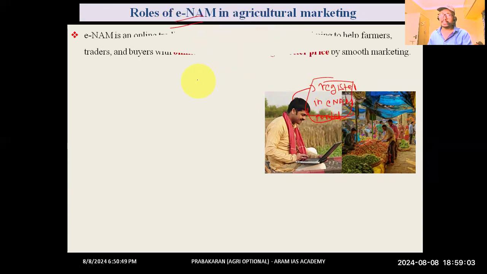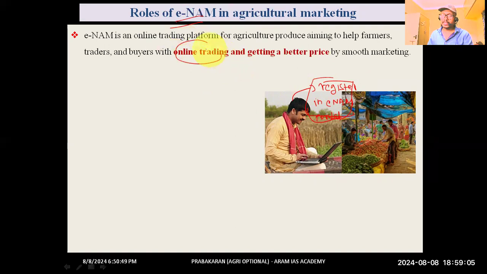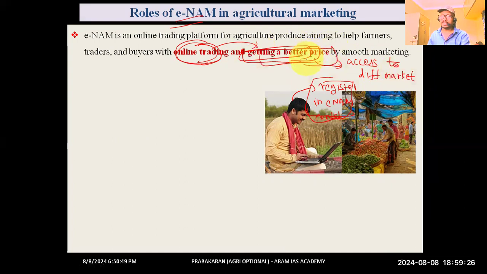Number one, they can do online trading, and through online trading they can have better price discovery. How is it happening? He has access to different markets throughout the country, because of which he is getting a better price.